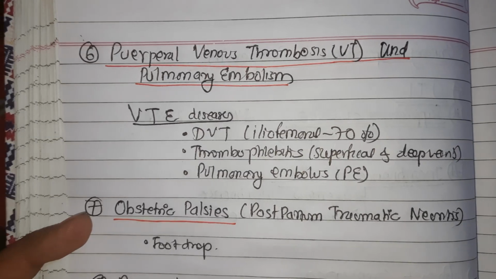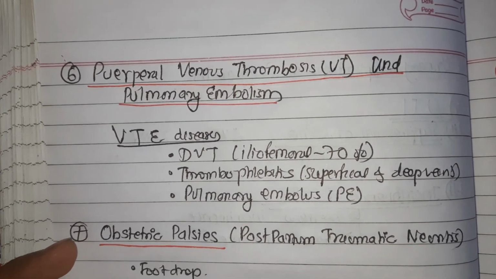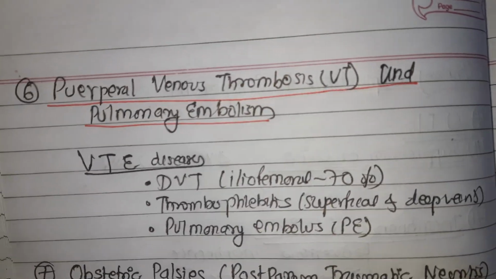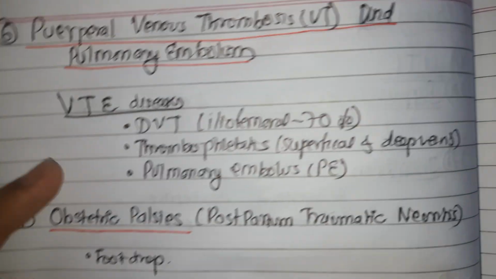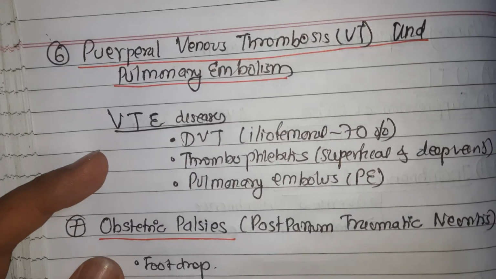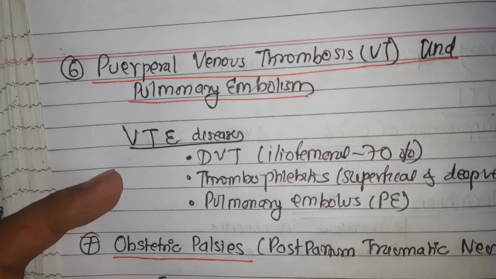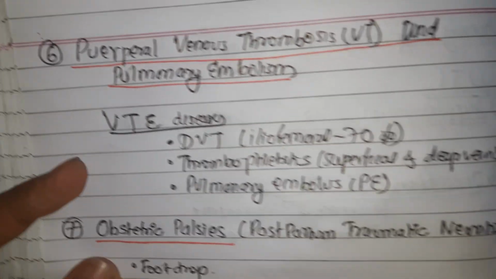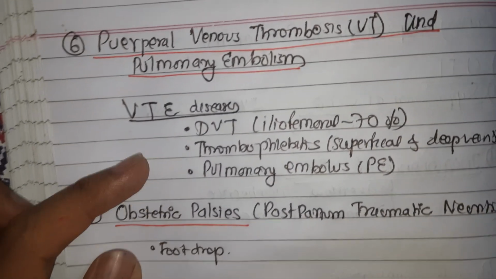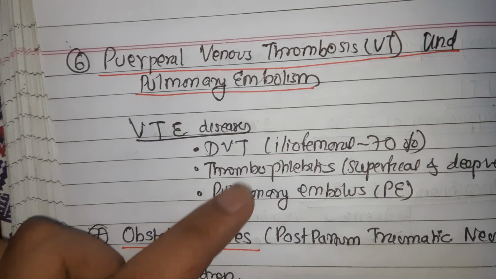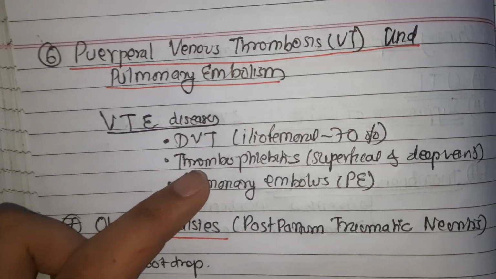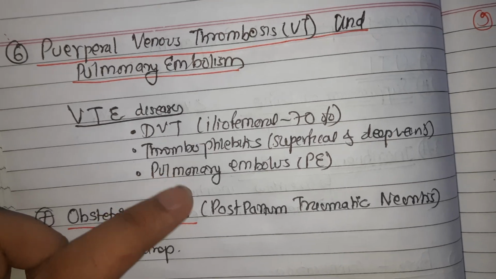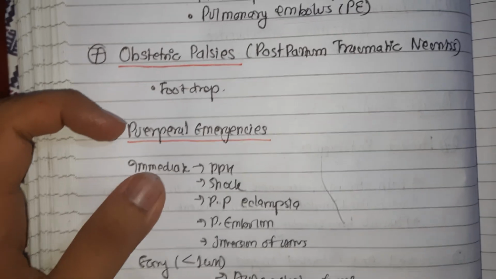Next complication in the puerperium we have is puerperal venous thrombosis and pulmonary embolism. The basic pathology is explained by the Virchow triad, that is vascular stasis, hypercoagulability of blood, and vascular endothelial trauma. And the venous thromboembolic disorders include deep vein thrombosis, that is iliofemoral in 70% of the cases, thrombophlebitis, superficial or deep vein, and pulmonary embolism.